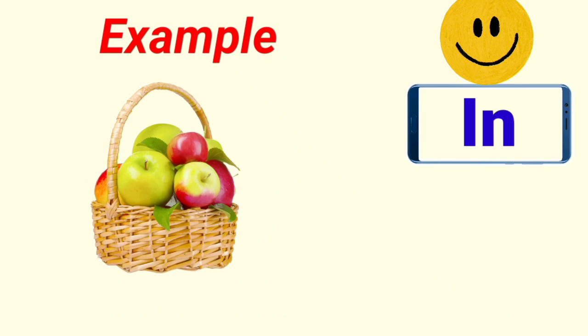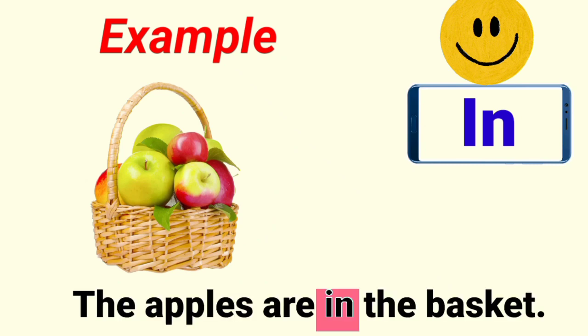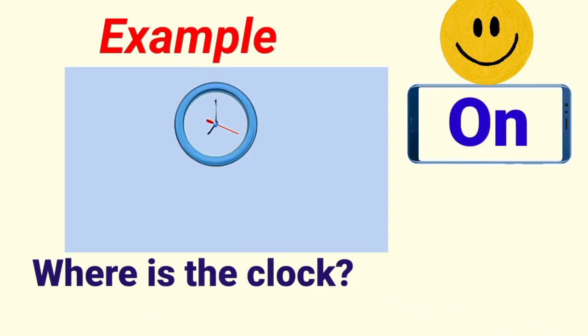Can you see the apples? The apples are in the basket. So children, there were the 3 sentences in which I explained you the concept of in. Now let us move on.